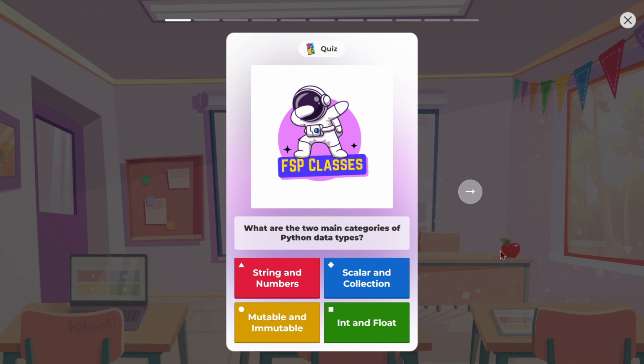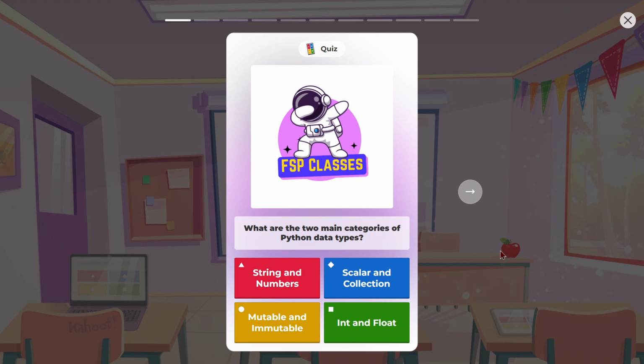Can you please name a few of the scalar data types? Int, float, complex, bool, none type, boolean. Yes, very nice. What about the collection? Can you please tell me how many categories are there in collection? Three. Sequence, set, and mapping. So basically there are three categories. One is sequence, second one is set, third one is mapping.